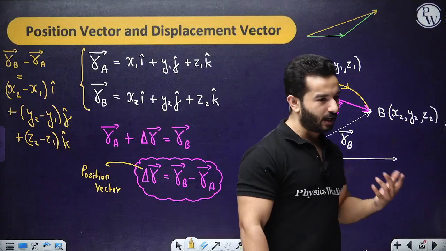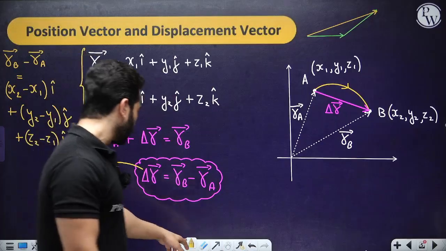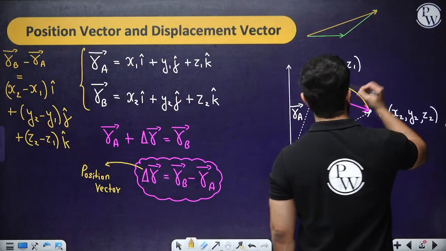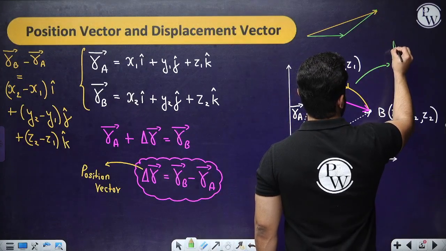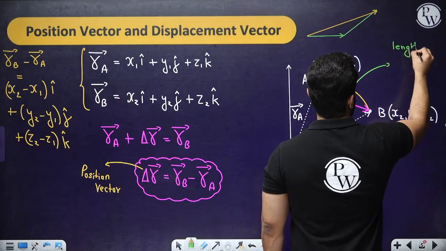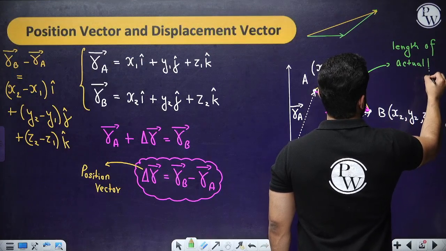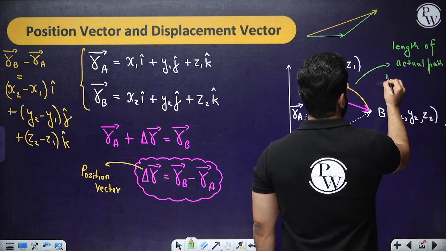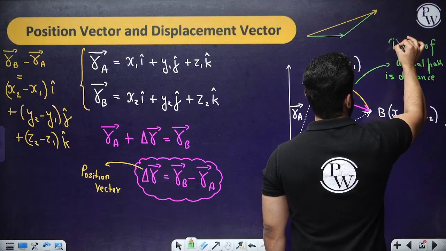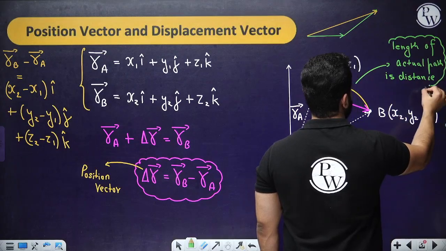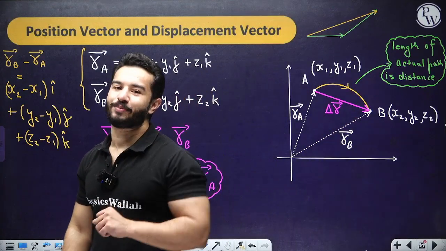Now we can also talk about distance and displacement, right? If you talk about distance, please note that the length of the actual path is distance, right? The length of the actual path is distance, and the length of this, the magnitude of this displacement vector, is the displacement.